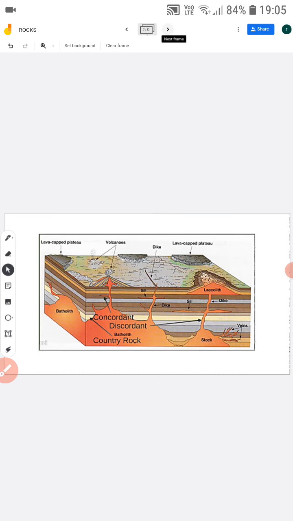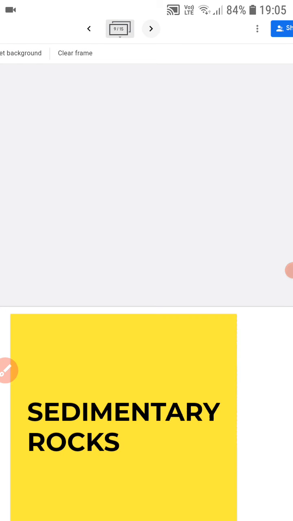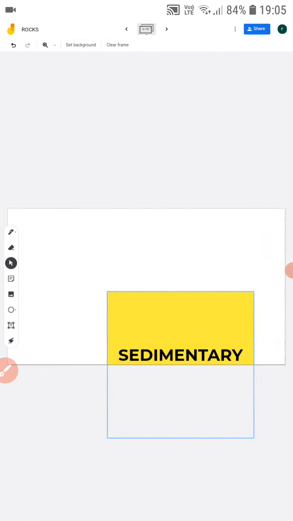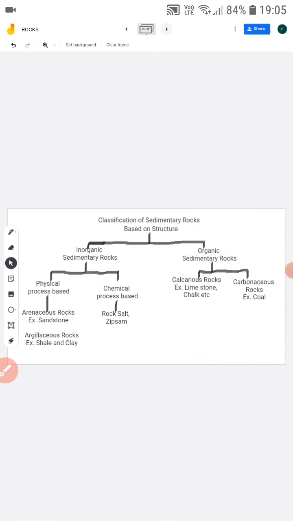Okay, next is sedimentary rocks. Sedimentary rocks are basically formed due to deposition of sediments, or the load of river deposition from time to time.